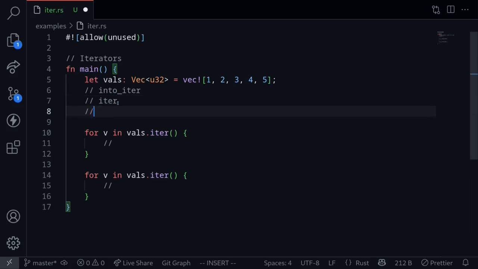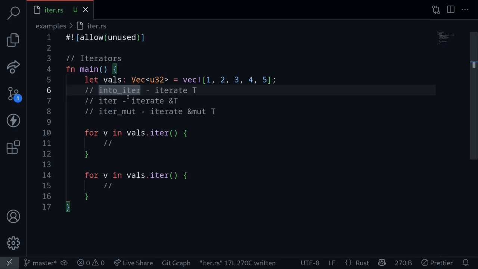Here I've listed two ways to create an iterator. There's another one called iter_mut. The difference between these three are, into_iter outputs an iterator where each item is of the type T. You get the value back, so the ownership is transferred over to the iterator. On the other hand, function iter produces an iterator that for each iteration will give you back the reference to the value being iterated. Similarly, there's a function called iter_mut. This is similar to the function iter. It will give you for each iteration a mutable reference to the value being iterated.